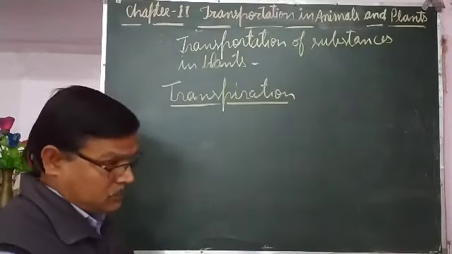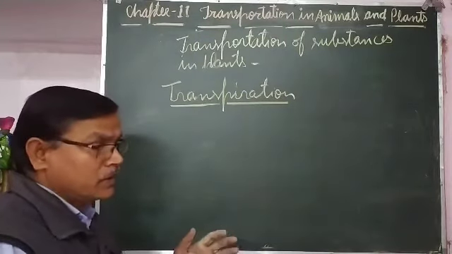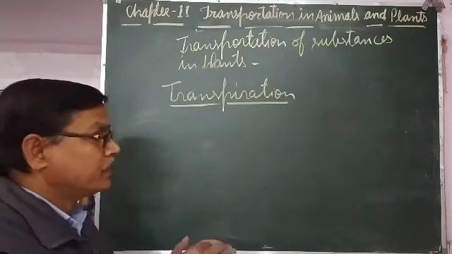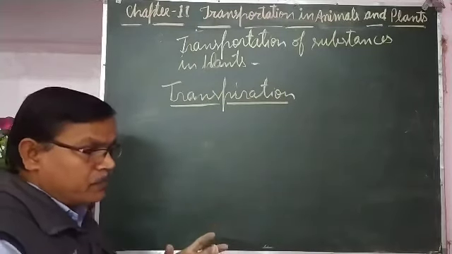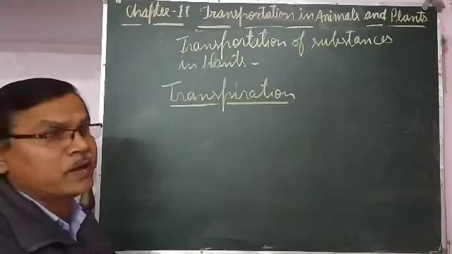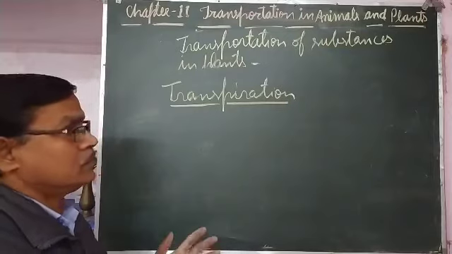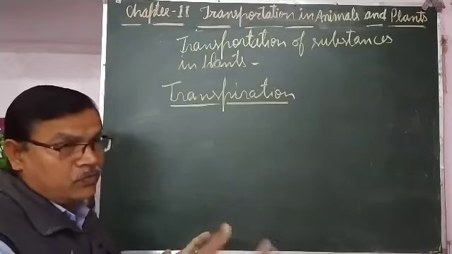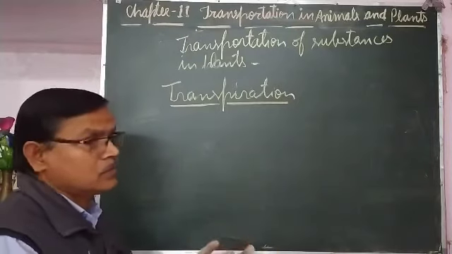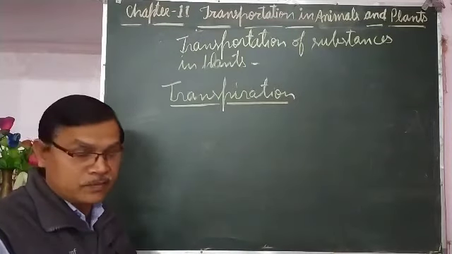Wind: if wind is not blowing, then again the rate of transpiration will be affected, because the water vapor coming out from the stomata will remain in the surroundings of the plant, and the water absorption capacity of the air will reduce, so transpiration will decrease.